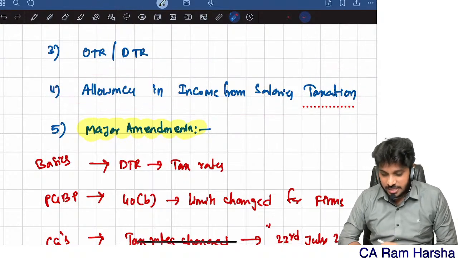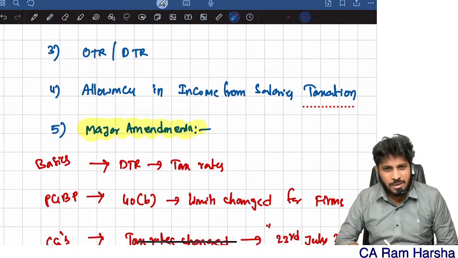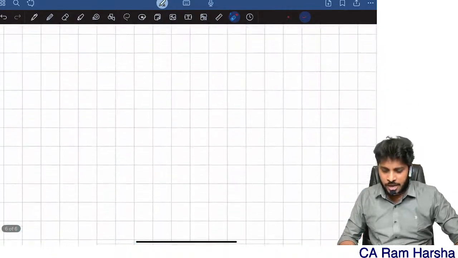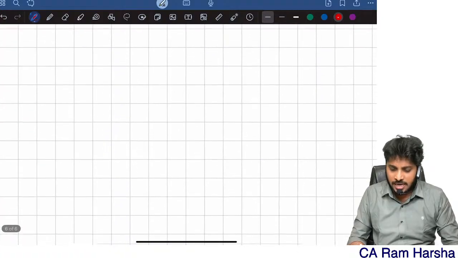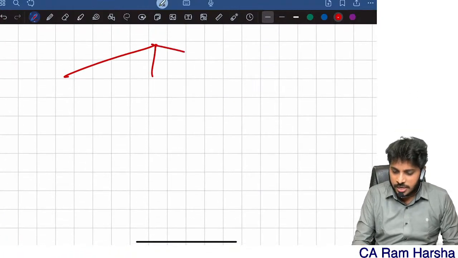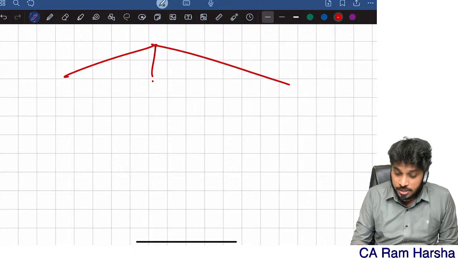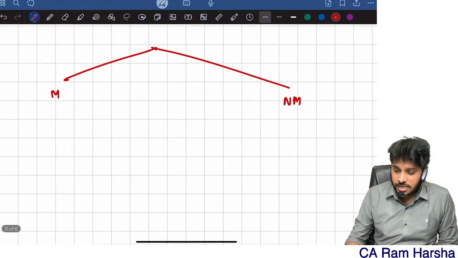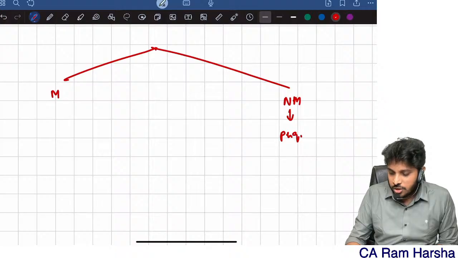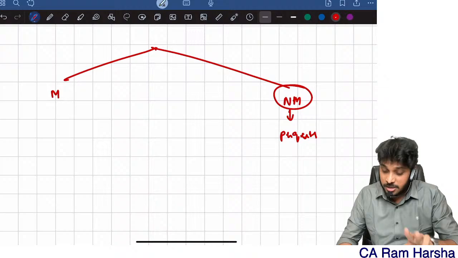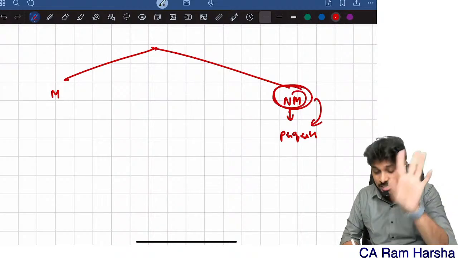Allowances in salaries, for example, is one confusing topic where many students get confused. Simple point I'll tell you. Under income from salaries, the incomes are broadly two types: monetary and non-monetary. All non-monetary benefits are called perquisites.